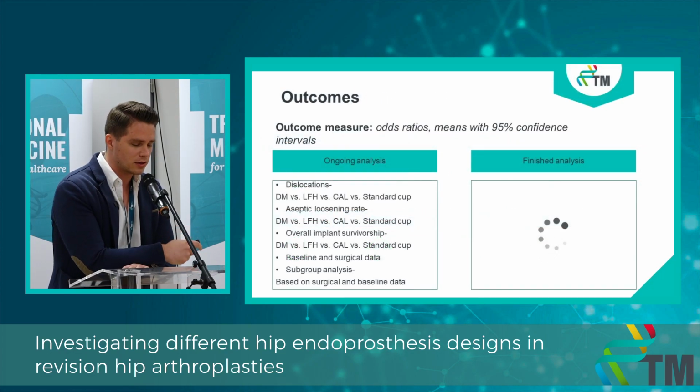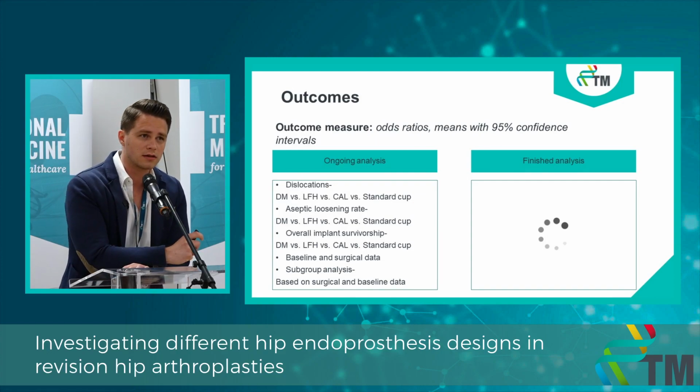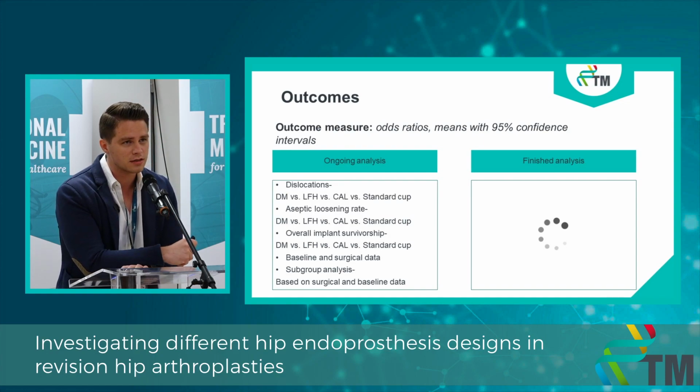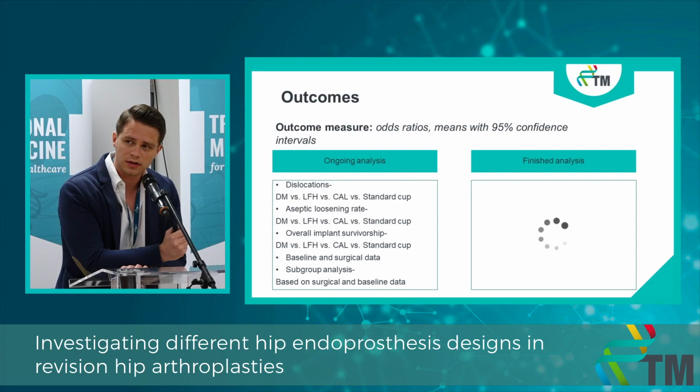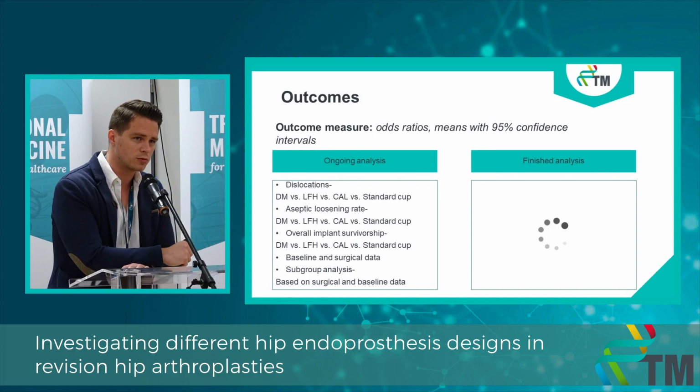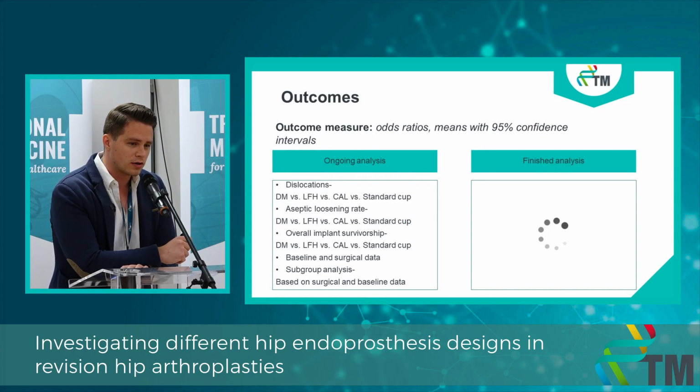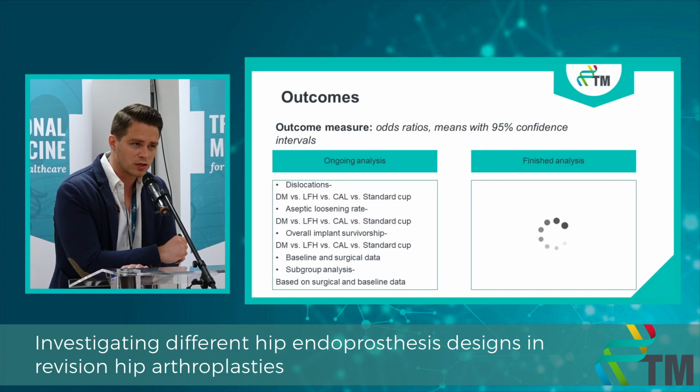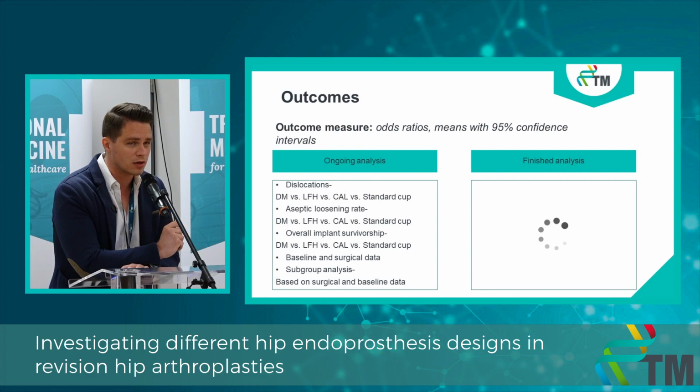And these are the outcome measures that we are analyzing. The three mains are the comparison of dislocation rates between these different designs, the aseptic loosening rate, and the overall implant survivorship. We are planning to perform the analysis of the baseline and surgical characteristics to be able to divide the populations into subgroups so we can perform subgroup analysis. And we are hoping that these results will give some explanations for the results of the investigation of the three main outcome measures.